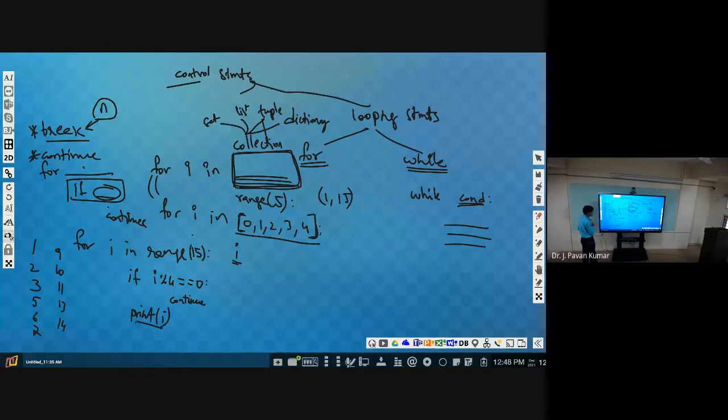Next, similarly, if you write break here instead of continue, then what will be the output?